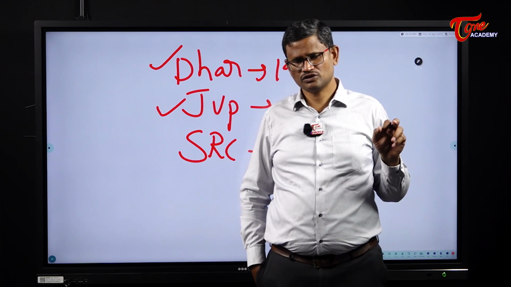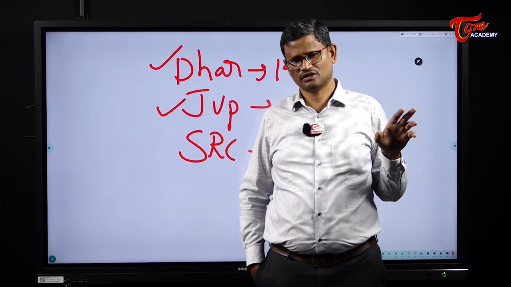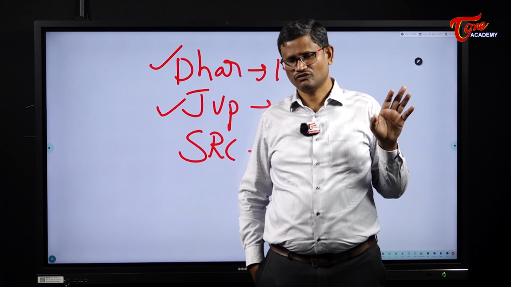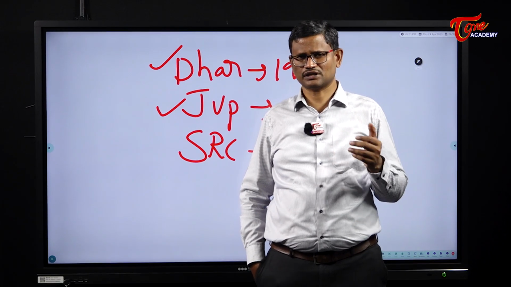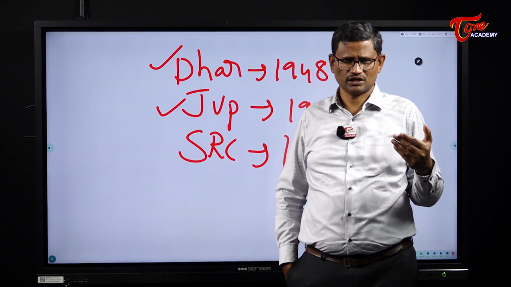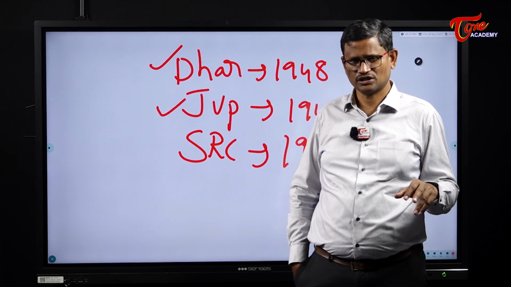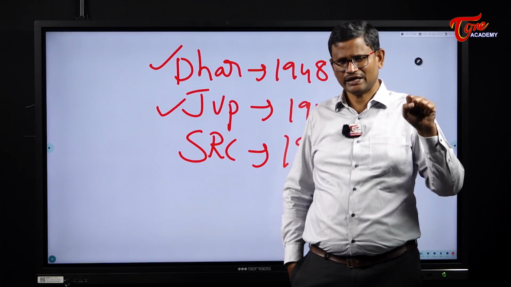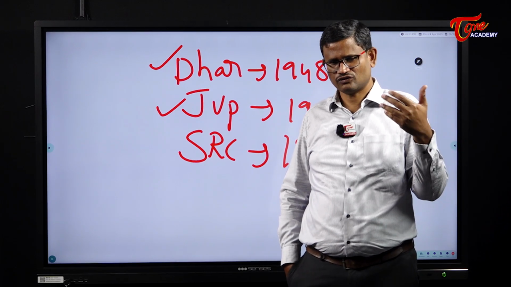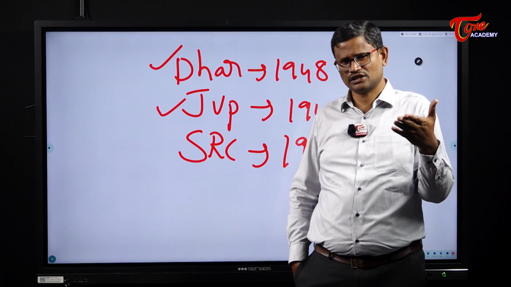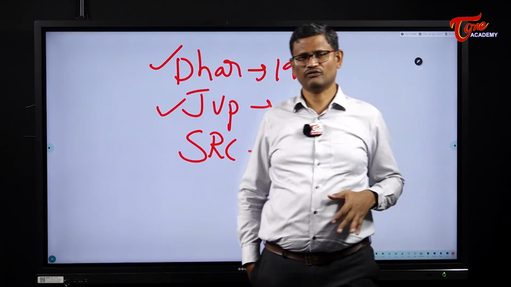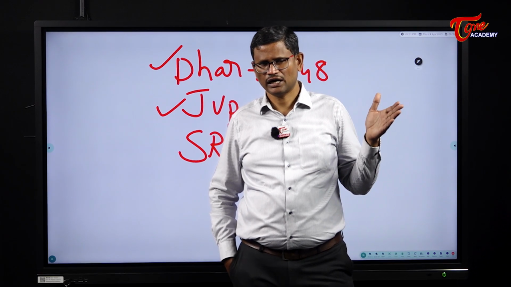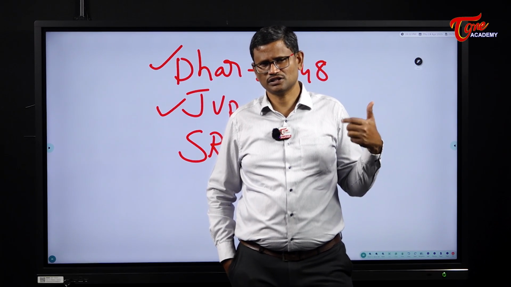The flexibility with which the states have been reorganized in India speaks about the wisdom of the framers of the Indian Constitution. But there are some criticisms. When Telangana was created out of the erstwhile state of Andhra Pradesh, it was criticized because this was the only example wherein, without a consensus, one state was carved out of an existing state, and it created a lot of problems after bifurcation. So that's about the Union and its territory and the reorganization of states.